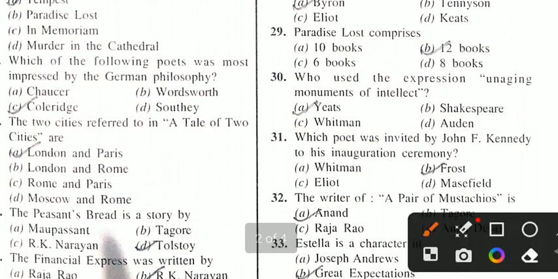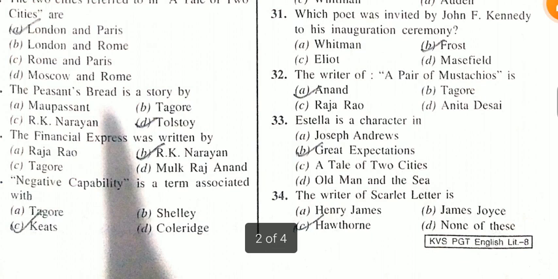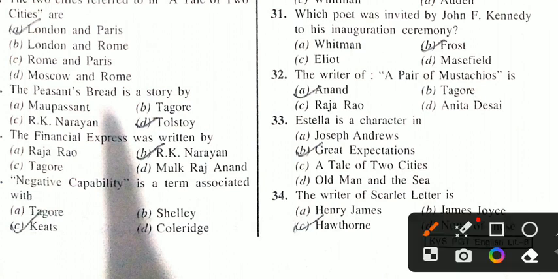Who used the expression "monuments of unageing intellect"? William Butler Yeats. Which poet was invited by John F. Kennedy to his inauguration ceremony? Robert Frost. Number 32. The writer of The Pair of Mustachios, Anand. Stella is a character in Great Expectations. The writer of The Scarlet Letter was Hawthorne, Nathaniel Hawthorne.